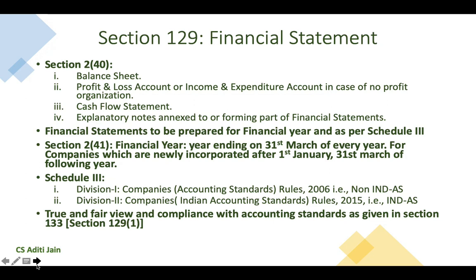Now, Schedule 3 of the Companies Act has two divisions. Division 1 provides for the Companies (Accounting Standards) Rules 2006. That is, it provides the provisions with respect to the preparation of financial statements on a non-Ind AS basis. Division 2 provides for the Companies (Indian Accounting Standards) Rules 2015. That is, the provisions with respect to the preparation of financial statements on an Ind AS basis.